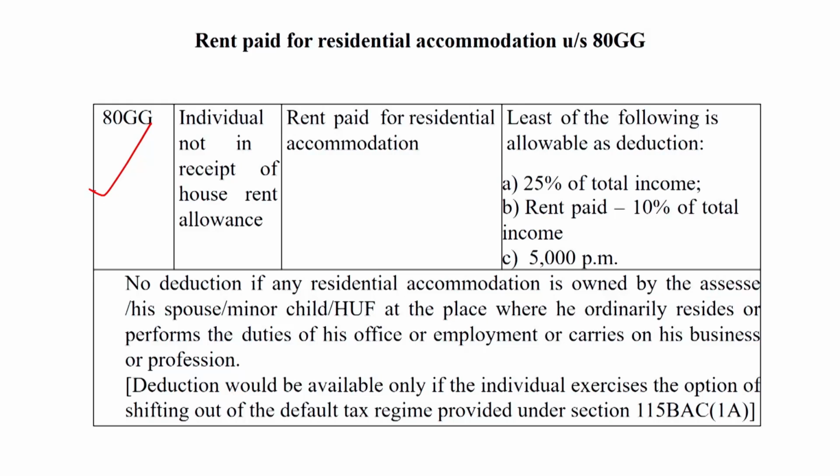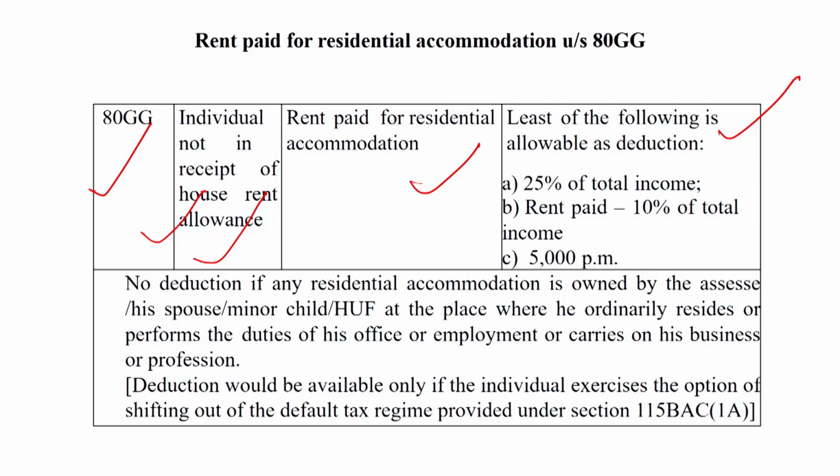Such a deduction is available to an individual not in receipt of house rent allowance. It means if any person does not receive HRA, this deduction is available to that person for the rent paid for residential accommodation. The deduction is the least of the following three amounts.